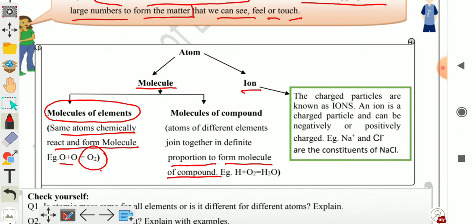When two or more than two atoms combine chemically in a definite proportion, it forms the molecule of a compound. Like in water, two atoms of hydrogen and one atom of oxygen chemically combine, and it forms one molecule of water. Formula is H2O.